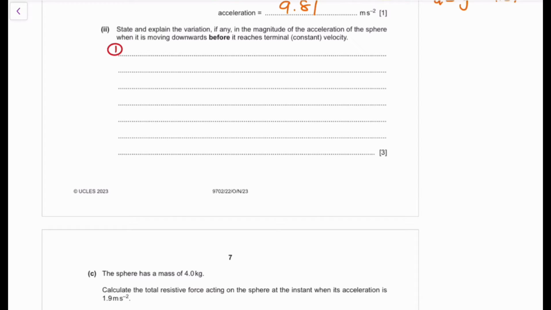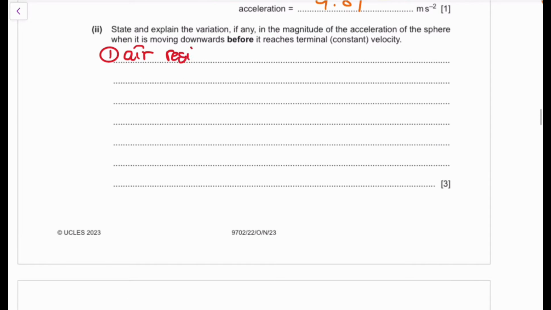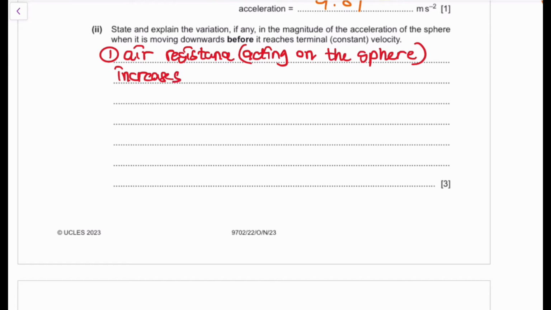If you're riding a bike, you're going to experience a lot of wind pushing you back, right? Because you've increased your speed, you're going to have a greater air resistance. So as the sphere falls down, because it's accelerating because of its weight, the air resistance is going to increase. So the first point is the air resistance acting on the sphere. It actually increases. There's going to be greater air resistance acting up on it.